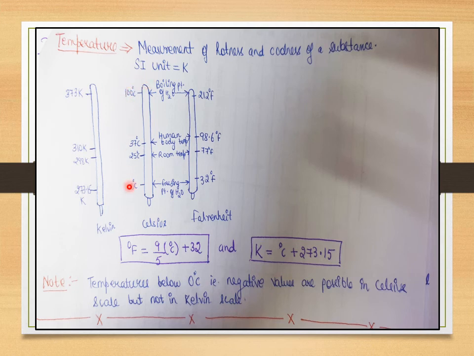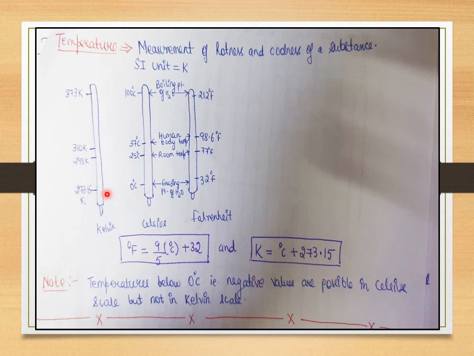Now let's say I want to convert this 0 degree Celsius to my Kelvin scale, which is my SI unit scale, right? If I want to do that, I have to use this formula: Kelvin is equal to degree Celsius plus 273.15. That is, whatever is the temperature in degree Celsius, I just have to add 273.15 to it, and I will get the temperature in Kelvin.